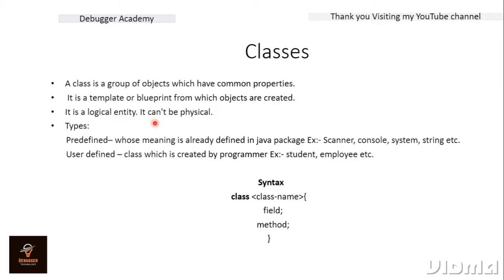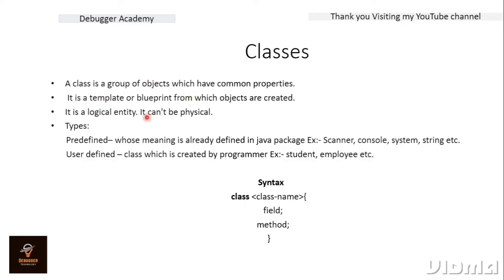It is a logical entity and it cannot be physical. So we have to remember the definition of a class: a class is a group of objects which have common properties. Obviously, all the things that we put in a particular class must share common properties, and it is also a blueprint.